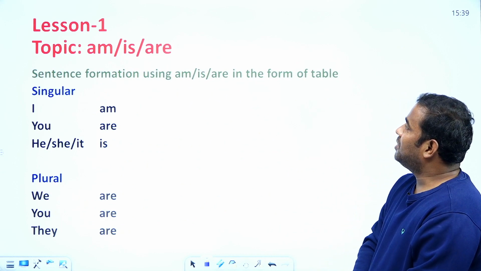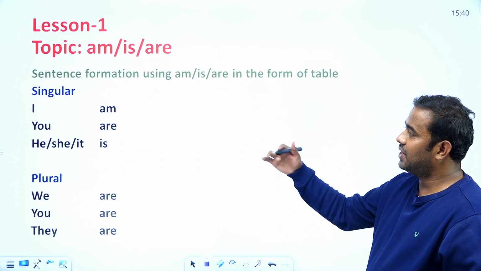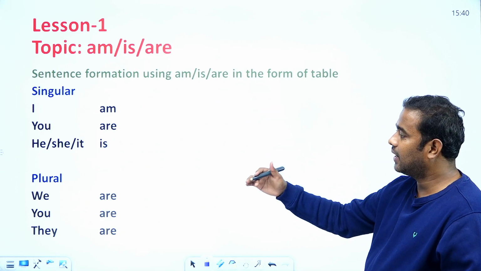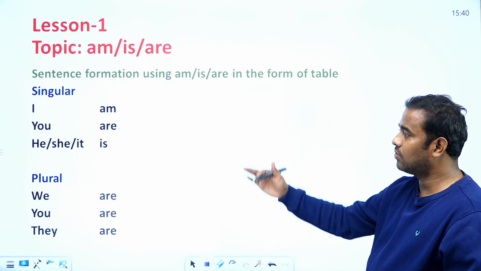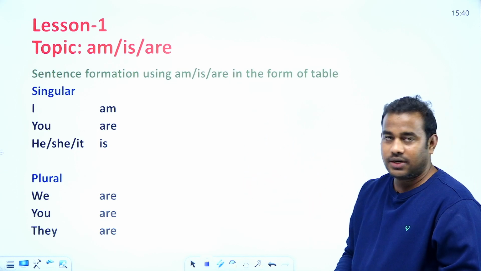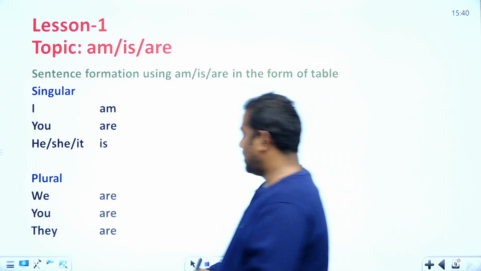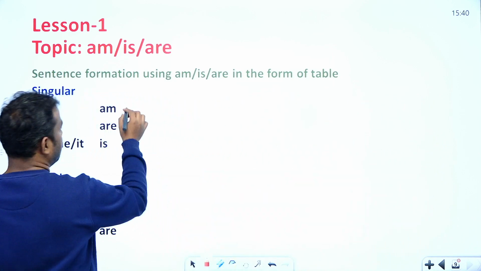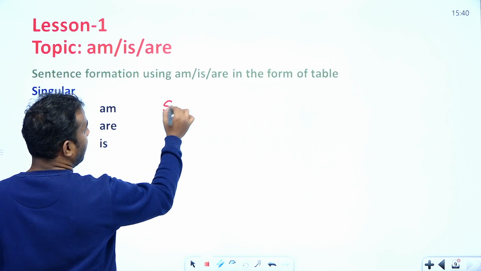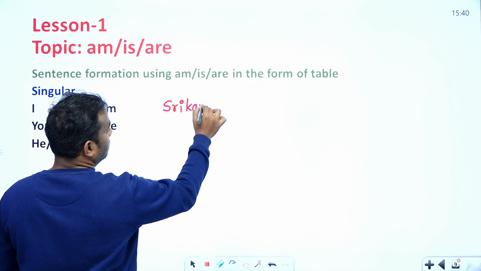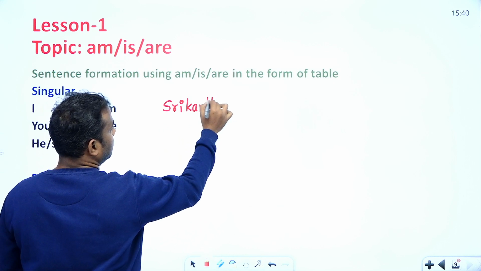What I mean is how and where you have to use "are", where you have to use "is", where you have to use "am", which is going to be plural, which is going to be singular, all these things. If you look at this table, I can write here: I am Srikanth, or I am Samantha, I am Mahesh.